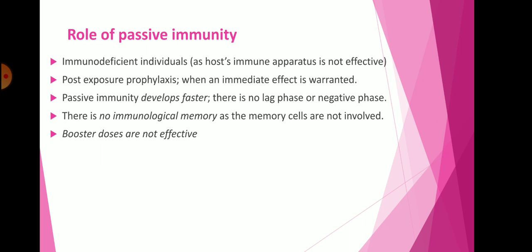Then post-exposure prophylaxis, when an immediate effect is warranted. Sometimes some microorganisms cause a high infection in the body of the organism, so the passive immunity can be triggered to respond against the microorganism and eliminate it from the body. Passive immunity also develops faster, because it is injected from the outside and consists of specific antibody against the specific microorganism, so they can develop the immunity faster.